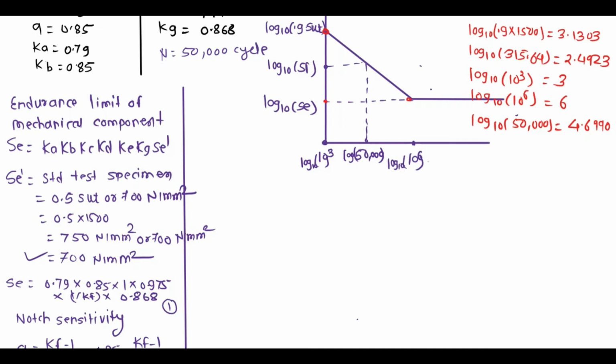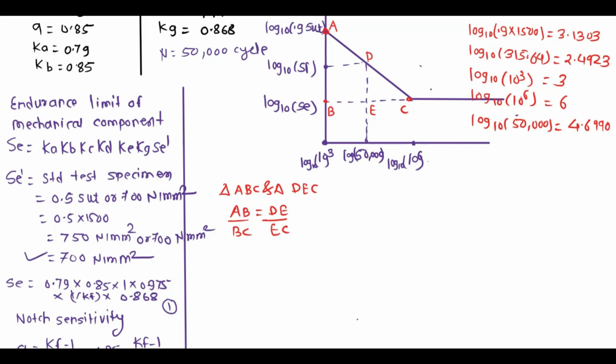Okay, so we have to insert all these values here, and when we look at that SN curve, we get two triangles. The first triangle is ABC and the second triangle is DEC. These two triangles are proportionate because the shared angles of the two triangles are the same. Due to that, AB is proportionate to DE, and BC is proportionate to EC.